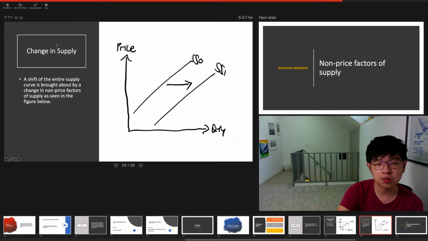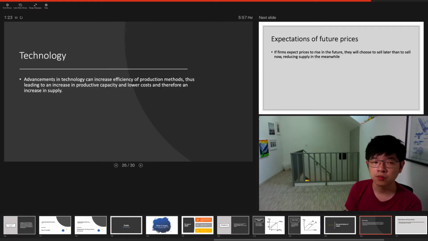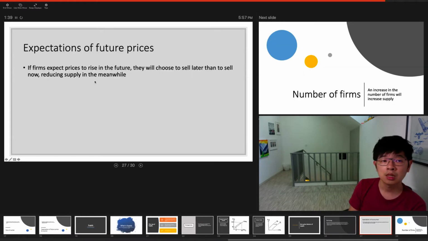And a change in supply is a shift of the entire supply curve left or right, which is brought about by a change in non-price factors. So your non-price factors of supply will involve, 1. Technology. Advancement in technology will result in production methods becoming more efficient, which will increase your production capacity, lowering your cost of production, and therefore increasing supply. Right, so note the typo here, this should be production capacity and not productive capacity.